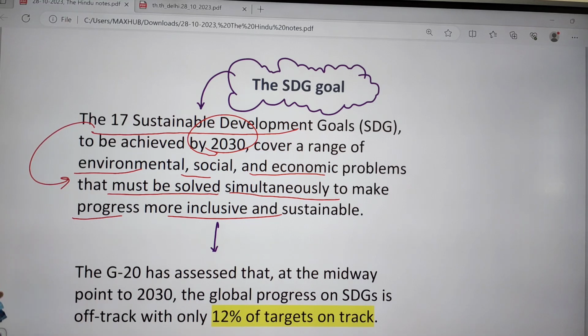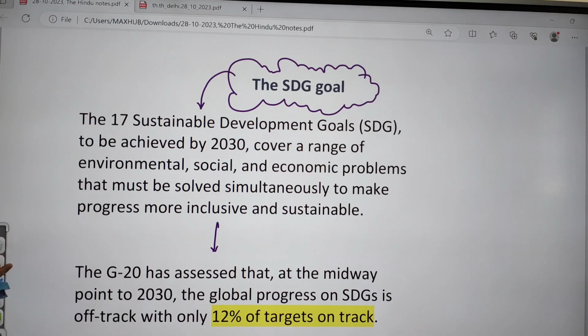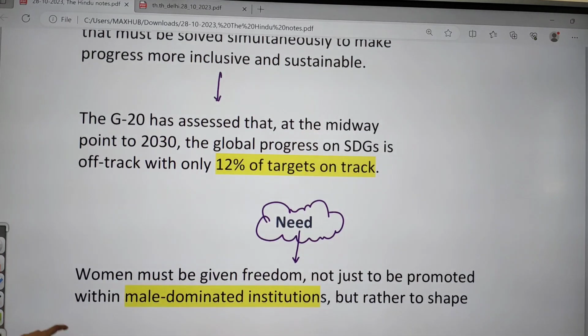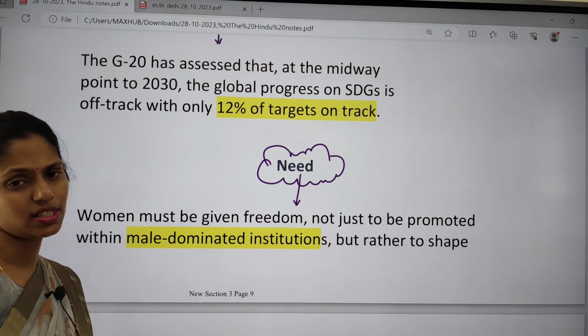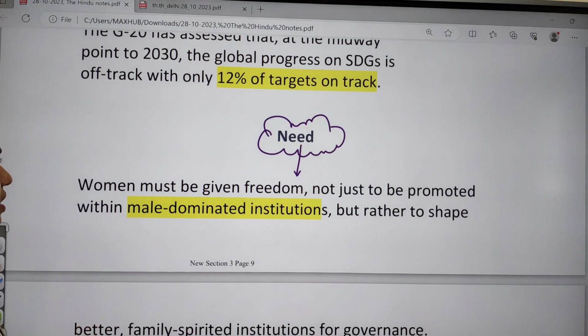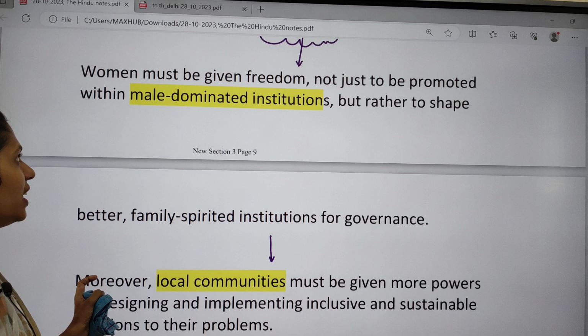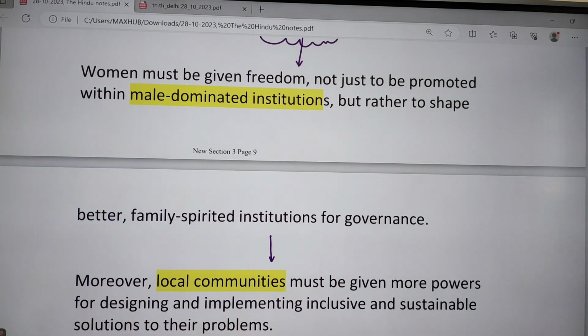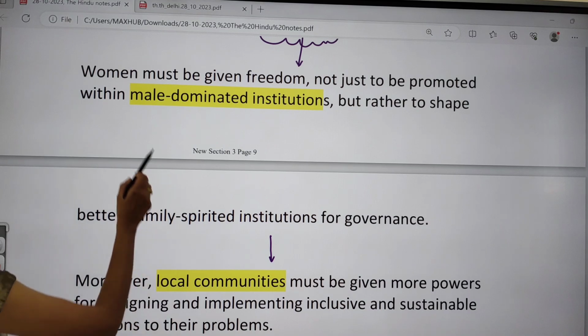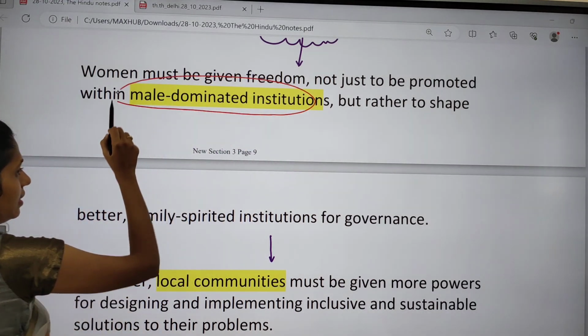Next, you know that recently India held the G20 presidency. The G20 has assessed that at the midway point to 2030, global progress towards the Sustainable Development Goals is very important. And what is the need now? We need to give freedom to women in this male dominated society.